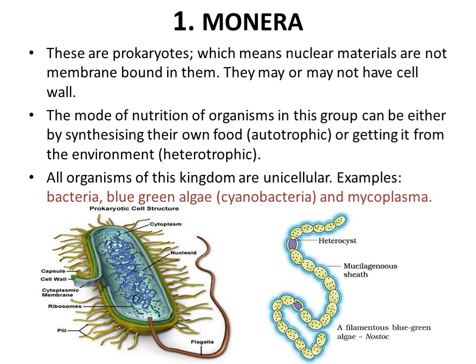Okay, so first of all we are going to discuss the kingdom Monera. Kingdom Monera are prokaryotes. They do not have a nuclear membrane or membrane-bound cell organelles. Their mode of nutrition is autotrophic, and sometimes they prepare their food directly with the help of chemicals. In this we only include unicellular organisms, and you can see in the picture we have included the blue-green algae, cyanobacteria, and Nostoc in the Monera.